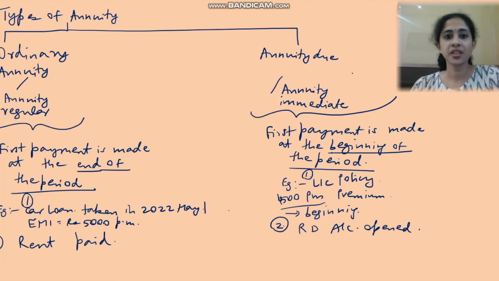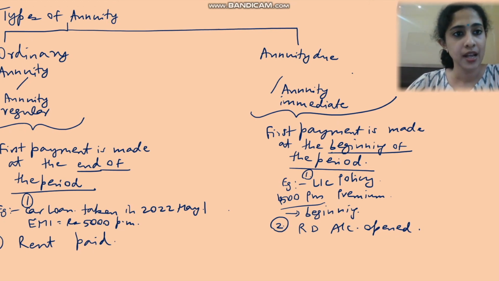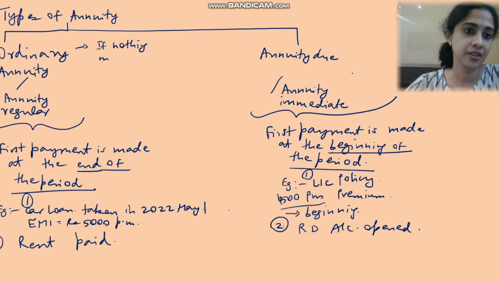One more thing I want to add here: if in the question they say annuity and don't mention what type of annuity it is, you will always consider it to be an ordinary annuity. Write down here: if nothing is mentioned in the question, take it as ordinary annuity.